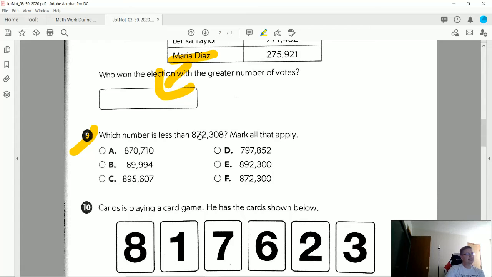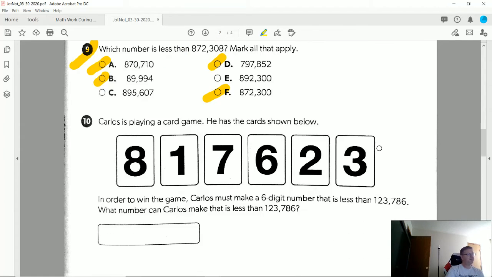Number 9, which number is less than 872,308? Mark all that apply. So we are going to start by comparing the thousands period. So 870 is less than 872. 89 is less than 872. 895 is larger than 872, so we're not going to want to pick that one. 797 is smaller. 892 is larger, and 872 is exactly the same. So to compare them, we have to now look at the ones period. 308 is greater than 300, so we would pick this one. So A, B, D, and F for that.